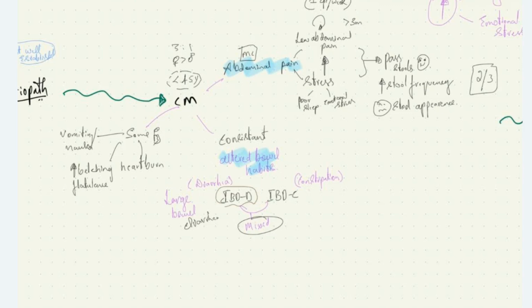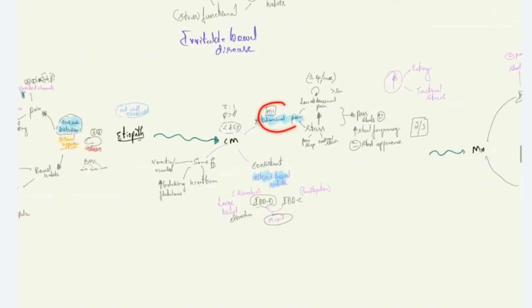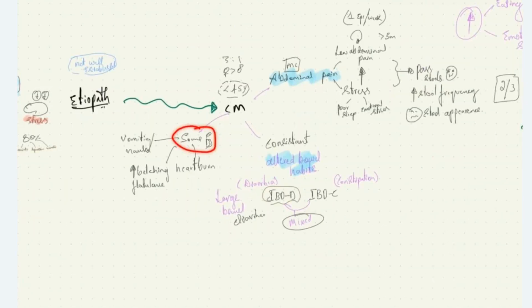In constipation predominant irritable bowel disease, the patient presents to us clinically with constipation, that is non-passage of stools. These are the two main symptoms that are associated with irritable bowel disease. Some patients also complain of increased belching and flatulence, heartburn, nausea, and vomiting.